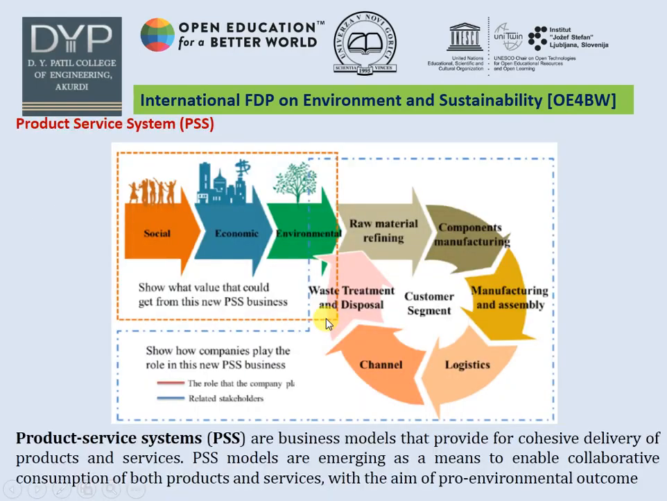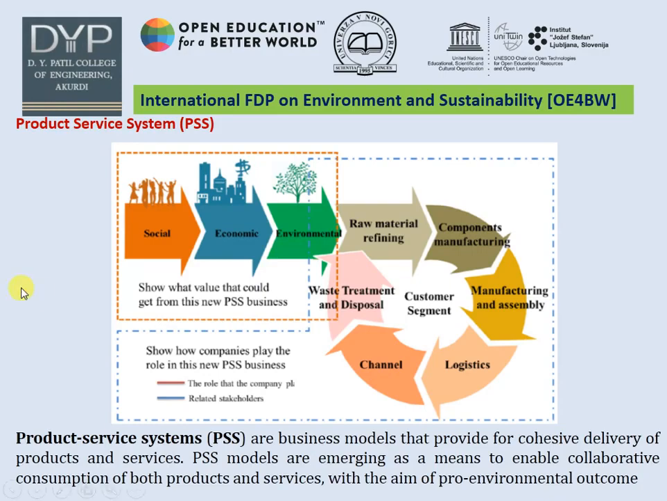So what is meant by PSS? PSS stands for product service systems. PSS is a business model that provides a cohesive delivery of products and services. PSS models are emerging as a means to enable collaborative consumption of both products and services, with the aim of a pro-environmental outcome.